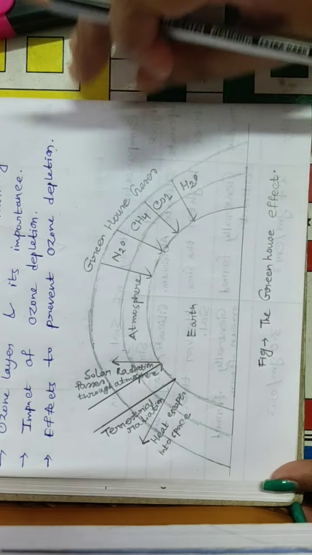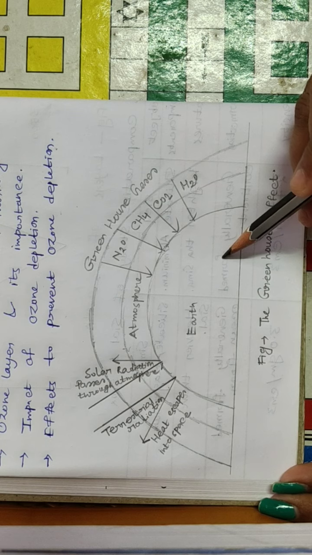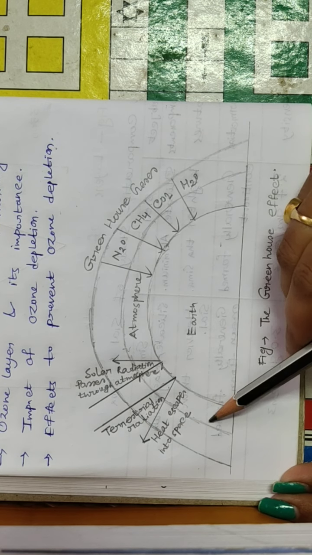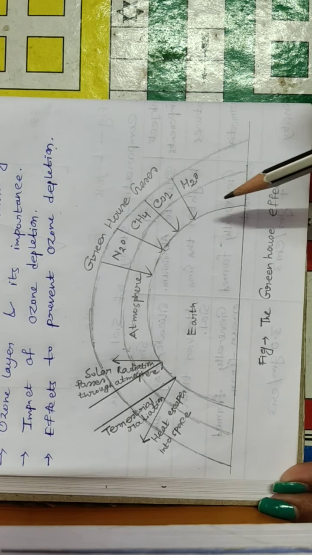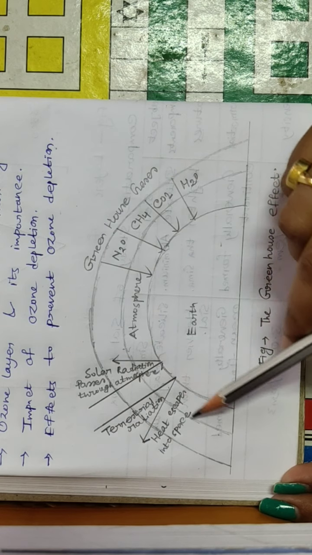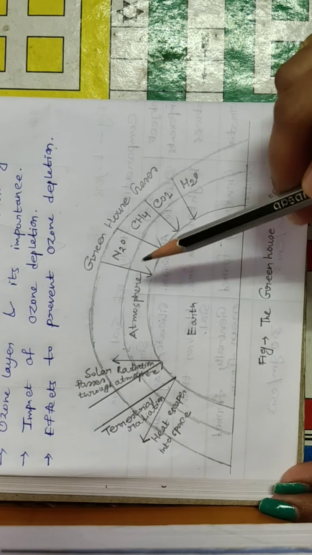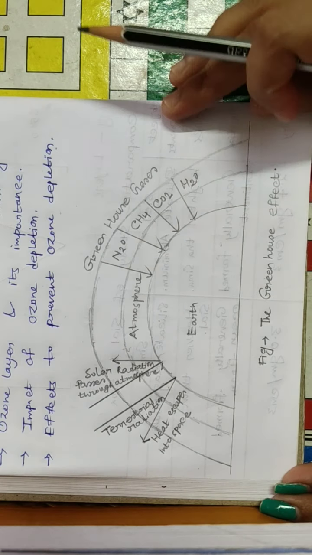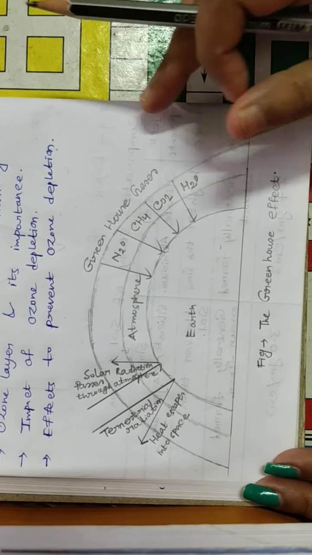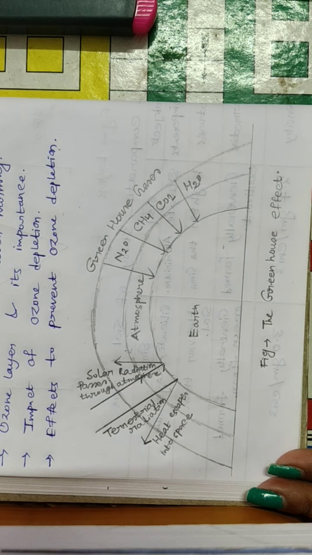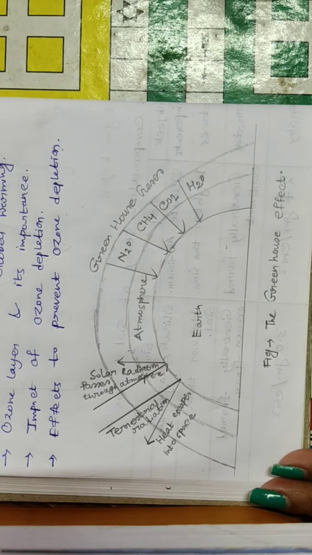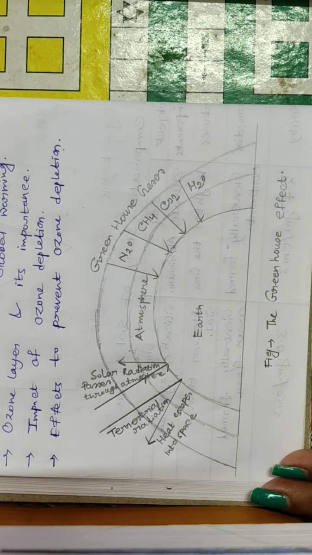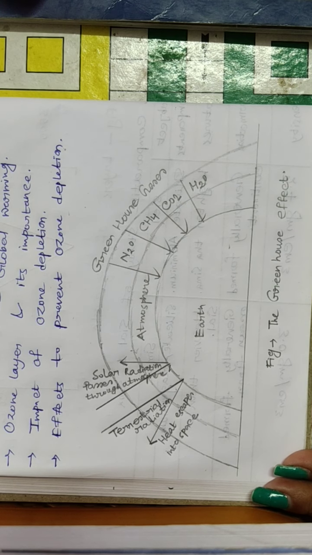Look at the diagram over here. See, this is the earth surface, and this layer is the atmosphere. That layer that surrounds the earth is the atmosphere. We have already studied atmosphere in detail. Now our today's topic is the greenhouse effect. So what is the greenhouse effect? In the previous class we studied the earth's heating process.